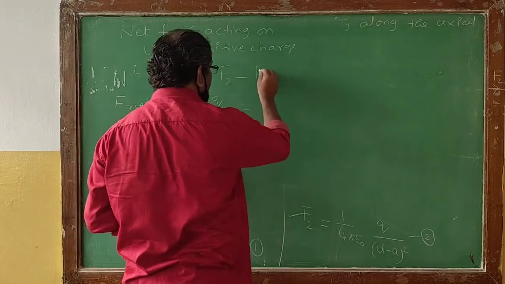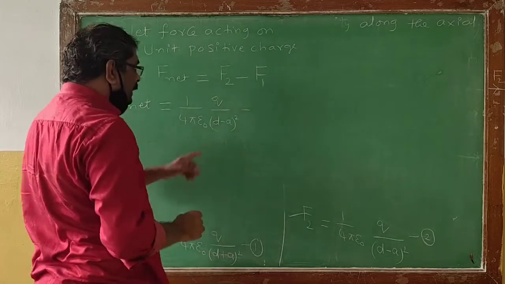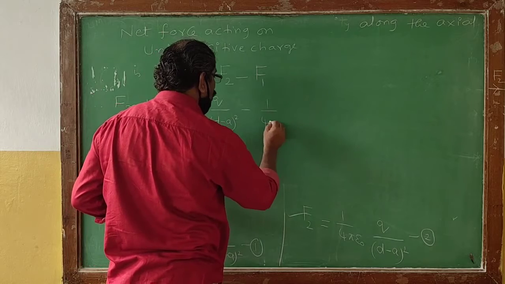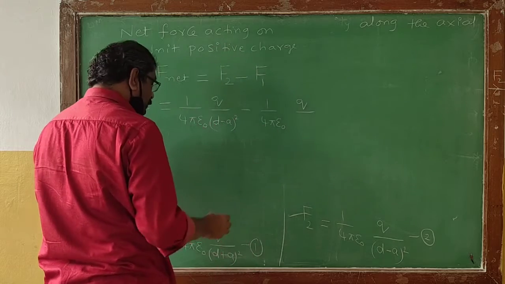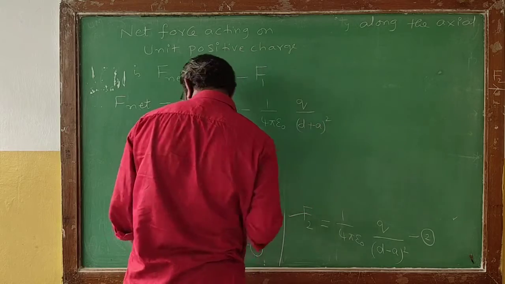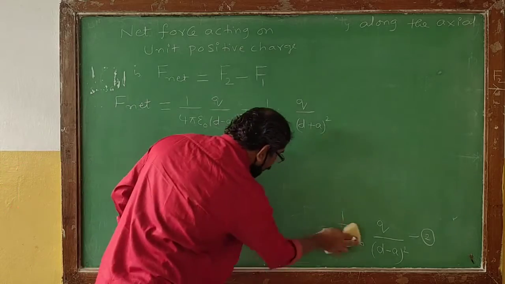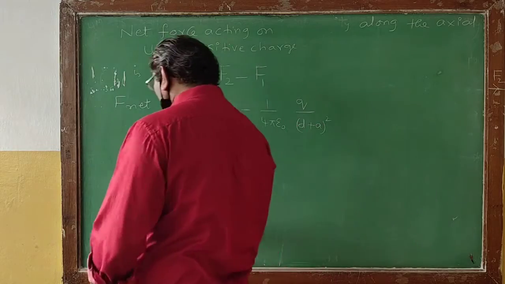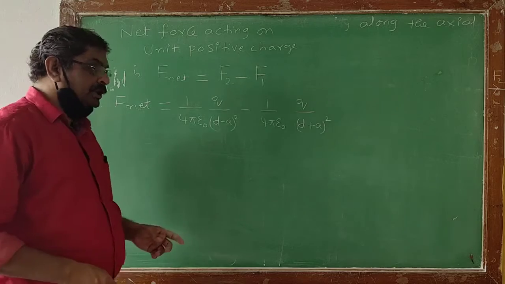So I can further write F1 will be given by 1 by 4 pi epsilon naught, Qr divided by (d plus a) whole square. Now you need to further simplify to obtain the net force acting on the unit positive charge.